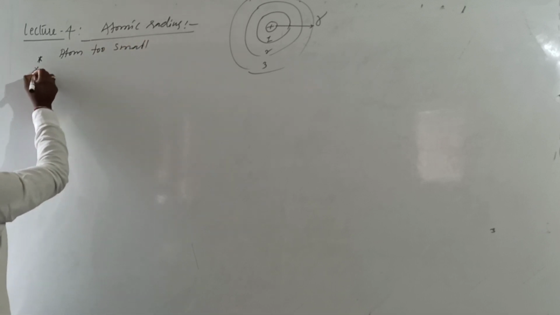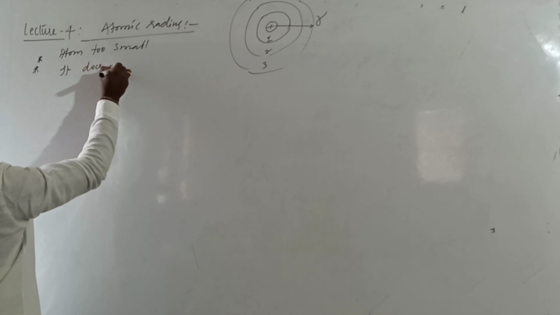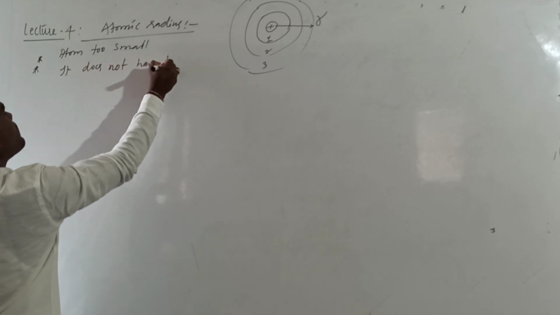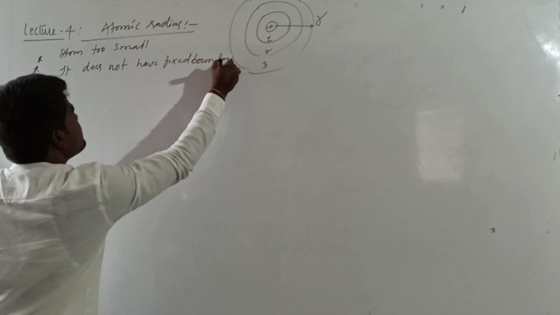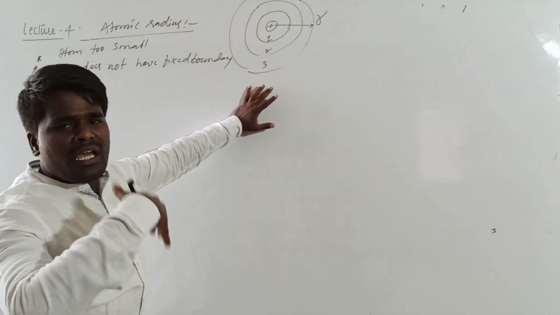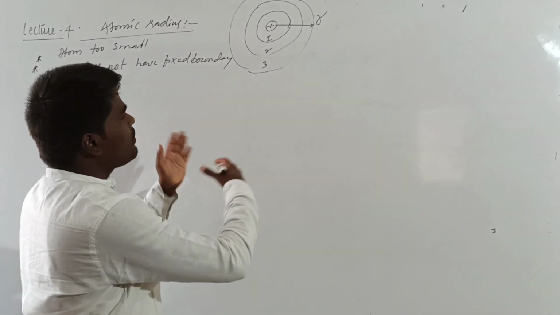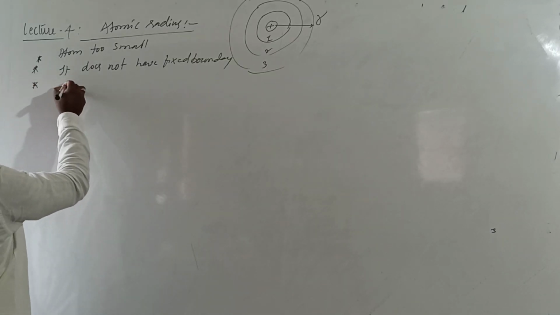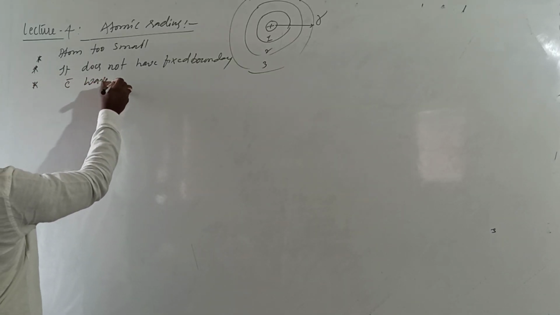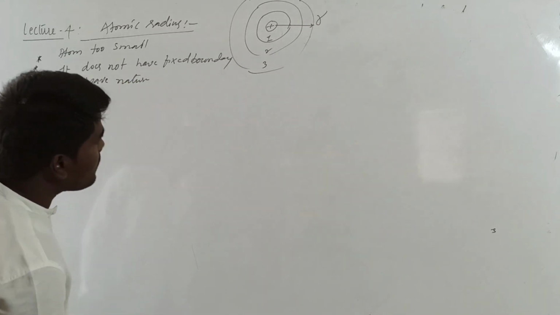Second, it does not have a fixed boundary. What is meant by this? In an atom there can be n number of shells. The number of shells in an atom is infinite. So how can you go for a boundary? The third thing is that the electron has wave nature. Because of the wave nature of the electron, you cannot measure the exact value of the atomic radius.